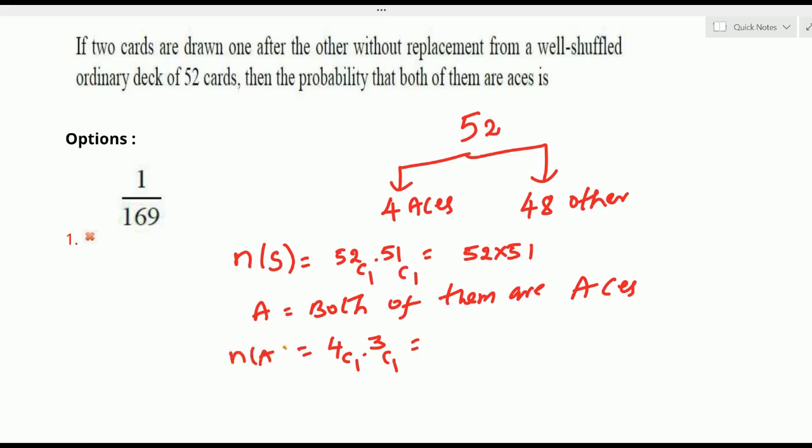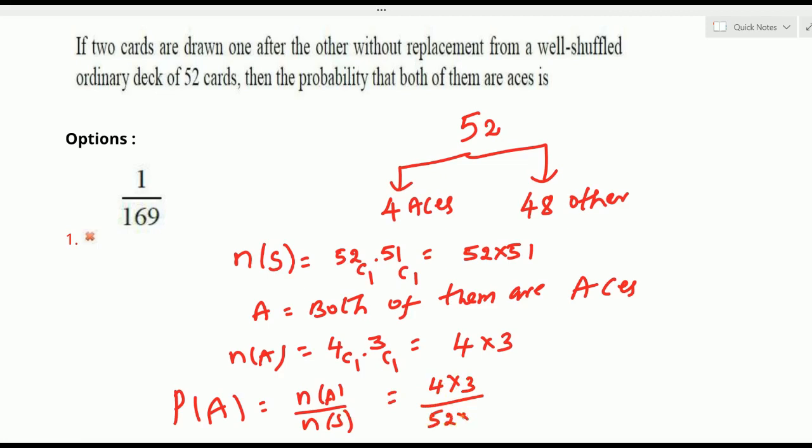N of A is equal to 4C1 into 3C1, that is 4 into 3. Okay, what is the P of A? Probability of A is N of A by N of S, supported events of A by total number of selections. అంతేనా? Right. N of A we got as 4 into 3. N of S is 52 into 51. 4 13s cancel.